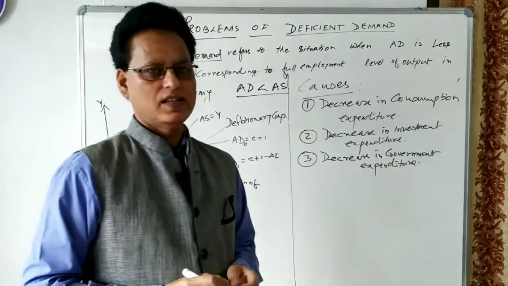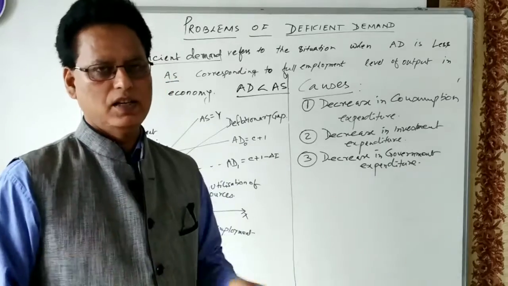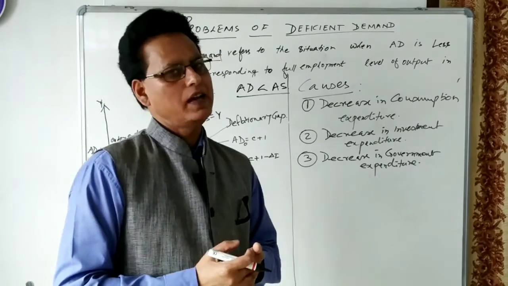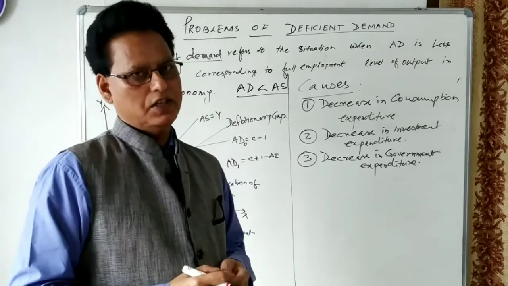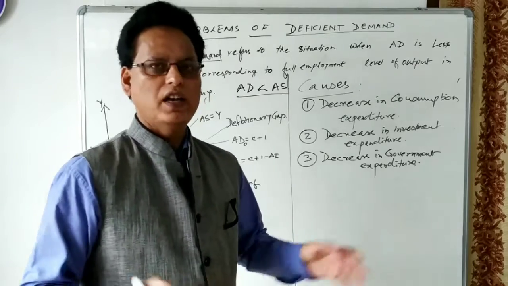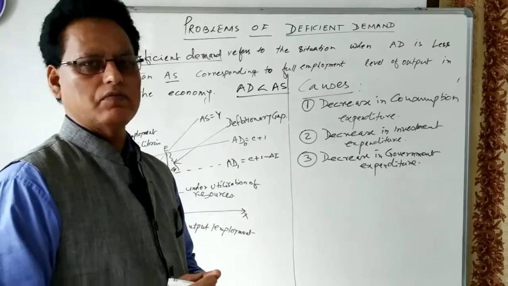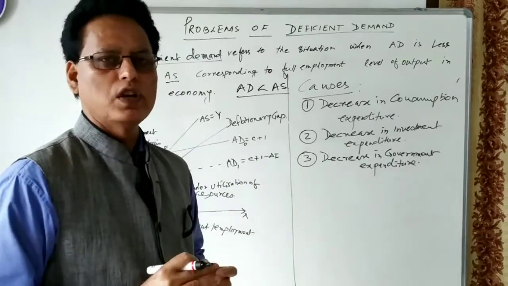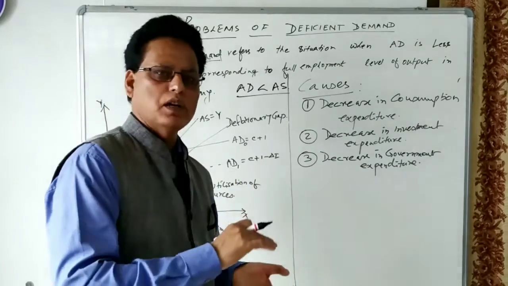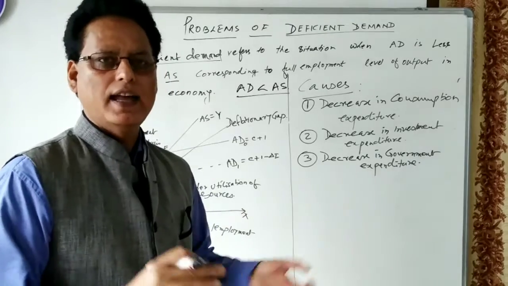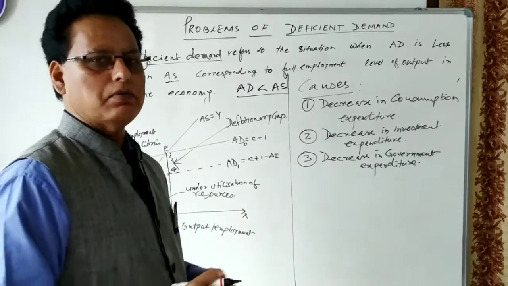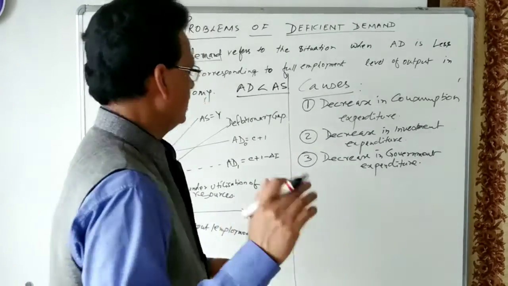But if the government decides that government expenditure should be cut down, then what will happen? The actual aggregate demand will decrease in the economy. When actual aggregate demand decreases, the output will be more and the demand for goods will be less, and this leaves the gap that we call the deficiency in demand.